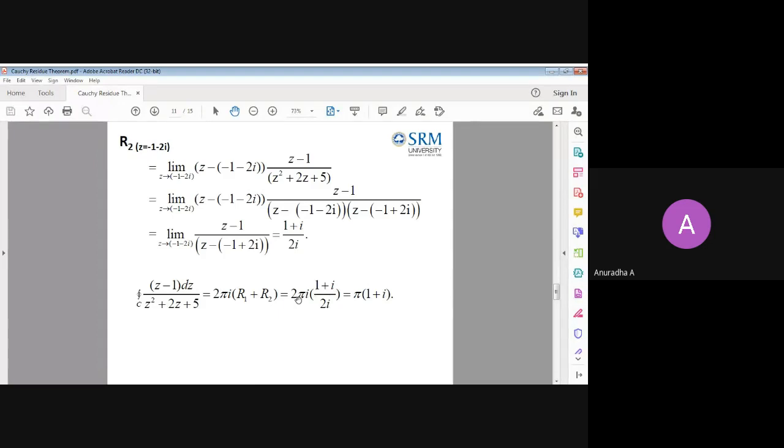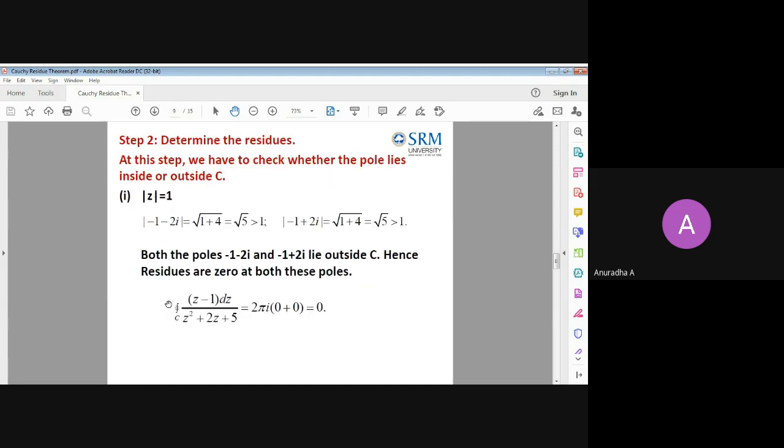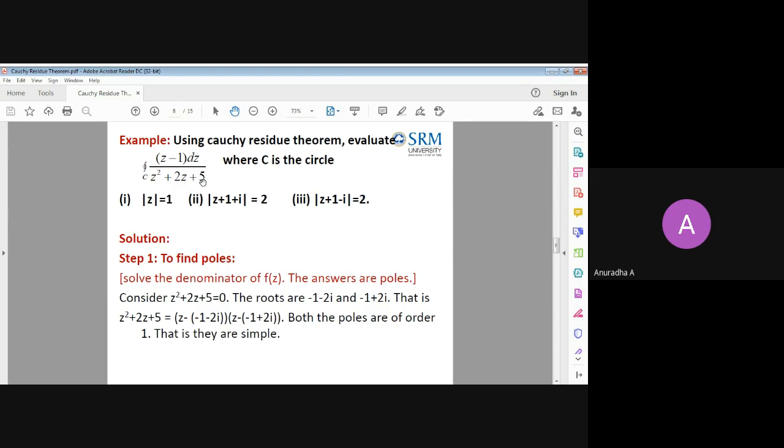Multiply by 2 pi i. So i will get cancelled, 2 also will get cancelled. So the final answer is pi times 1 plus i. This will be the integration solution for the second question. For the first question, the integration solution was 0 when C is the circle mod z equal to 1. But when we had it like this, we have a finite value.